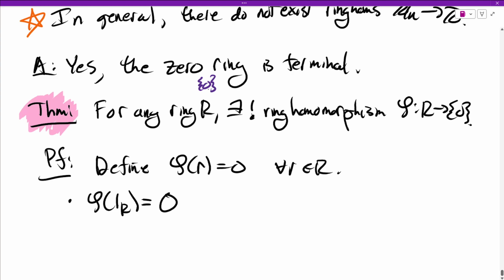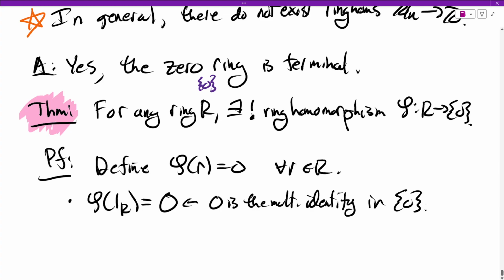But in the 0 ring, 0 is the multiplicative identity. The 0 ring is the only case where the multiplicative identity and the additive identity are the same. And then we have to check that it breaks up under addition.